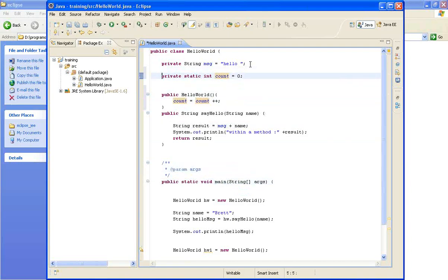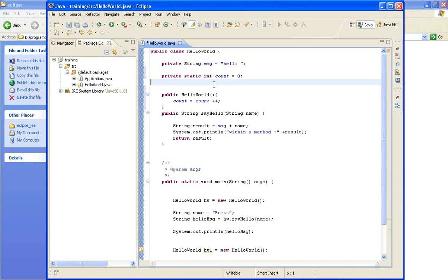I declared another variable called count. Look at this count. But I mentioned another keyword, static. If I don't have this, then it looks like msg. But now I have one more extra thing called static. When I declare a variable with the keyword static, it is called a class level variable.